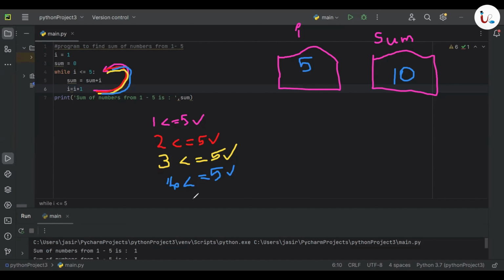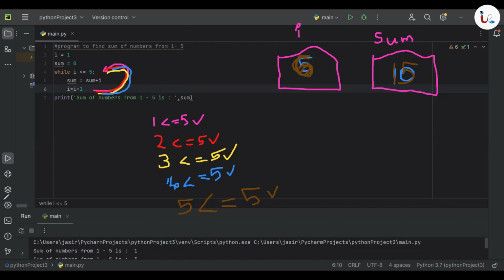I is now 5, so I'm checking 5 less than equal to 5. That's also true. So going inside, sum is now 10. So sum plus I, 10 plus 5, the value of sum becomes 15. Okay. After that, I equal to I plus 1. I is now 5, 5 plus 1 becomes 6.